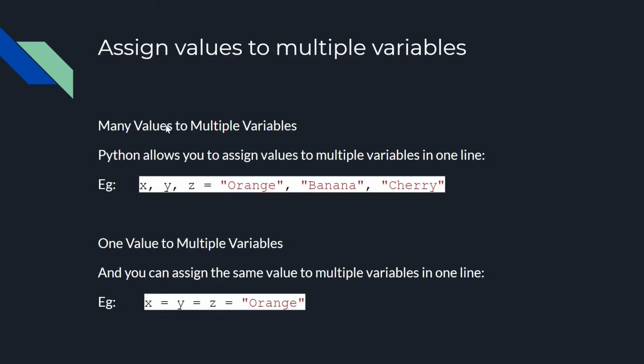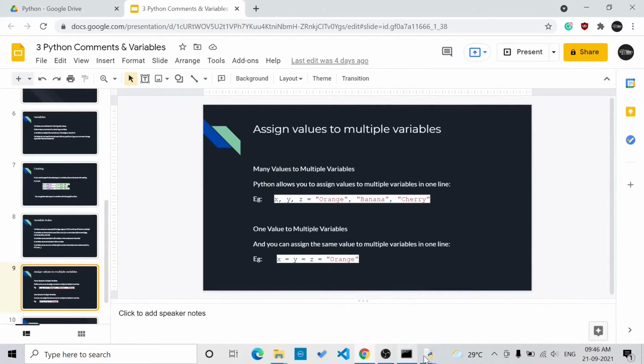Assigning values to multiple variables. Many values to multiple variables. Python allows you to assign values to multiple variables in one line. Example as shown below. Or you can assign one value to multiple variables. Let us see it as an example.